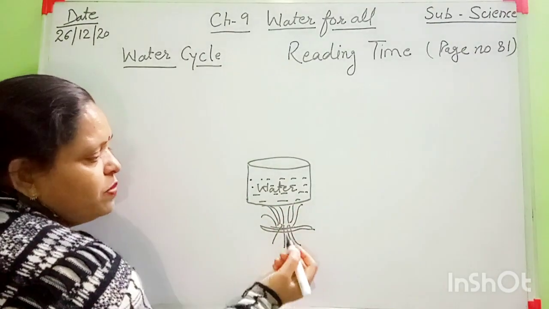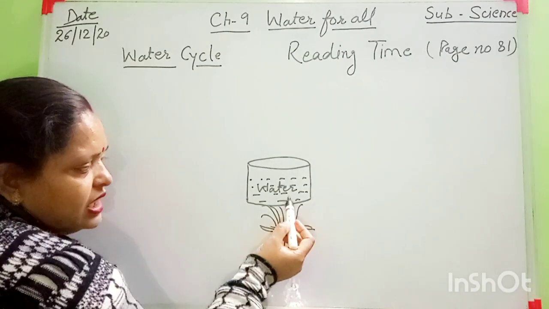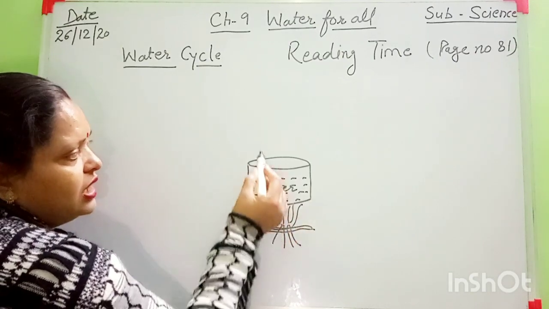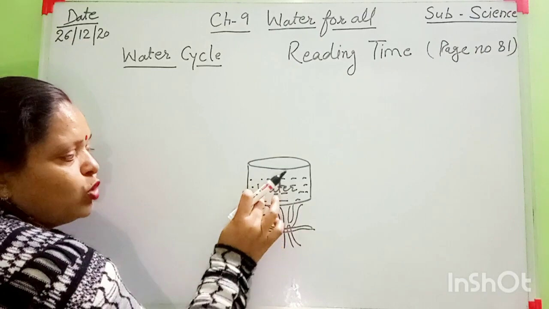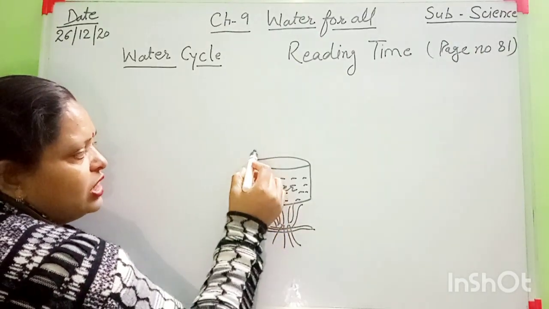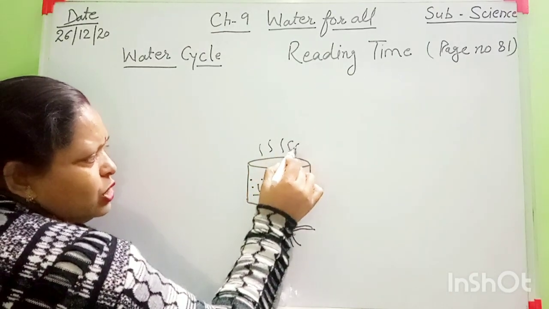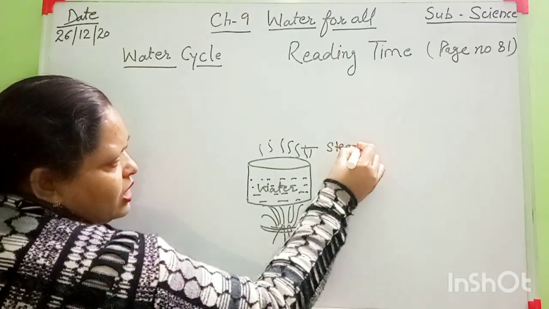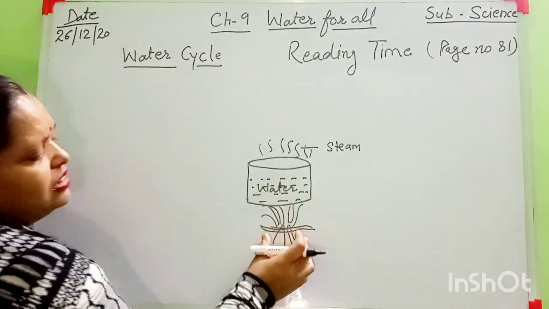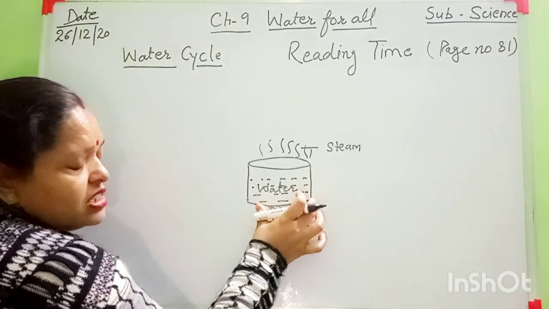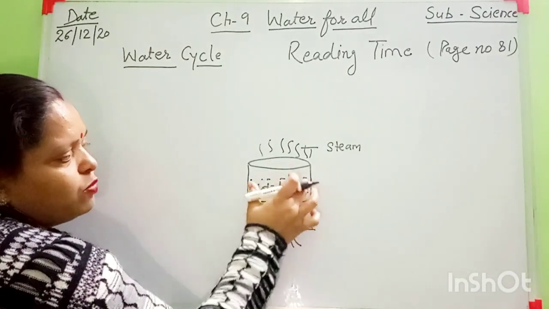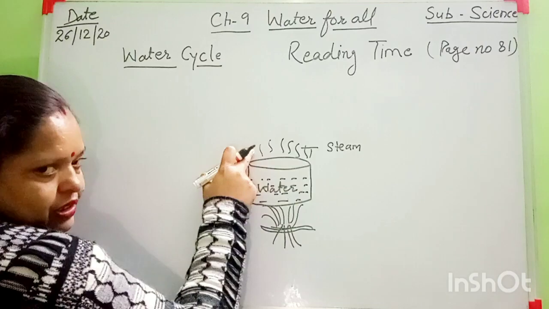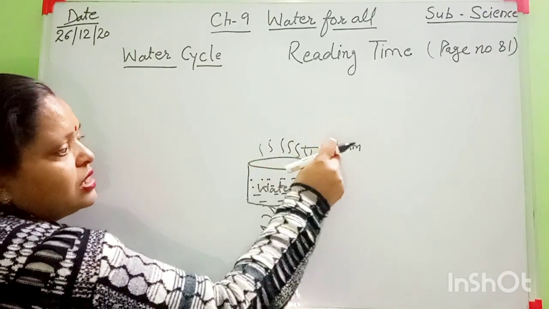Okay. This stove is burning now. When this pot is heated, this water is also heated. Yes or no? When this water is boiling, it converts into water vapor. You see this type of water vapor. This is steam. Here is water in liquid form. After some time, this water is boiling, and it changes into water vapor. And water vapor is also called steam.